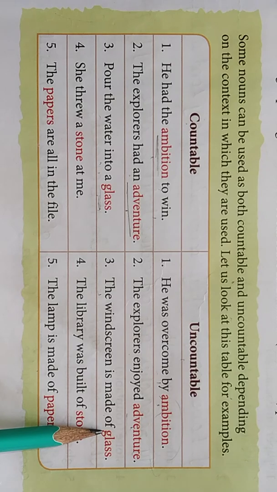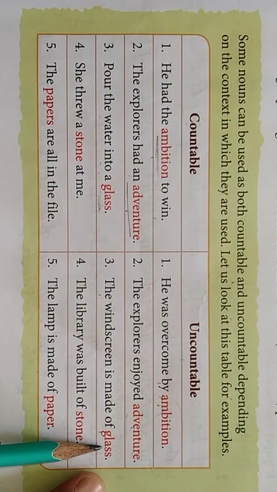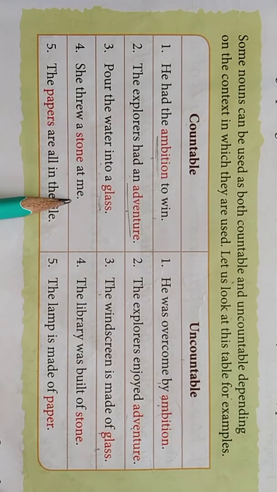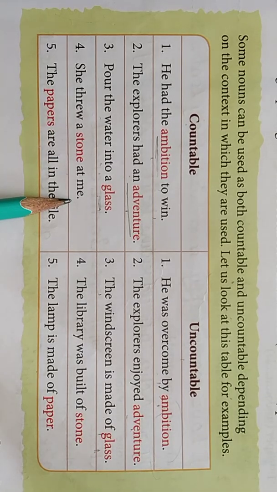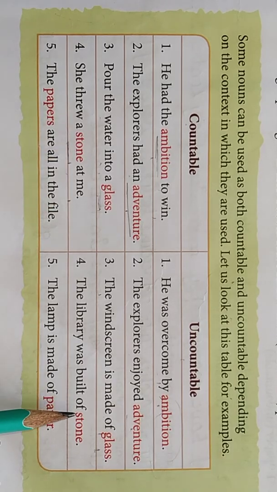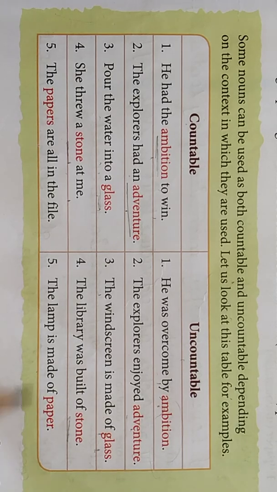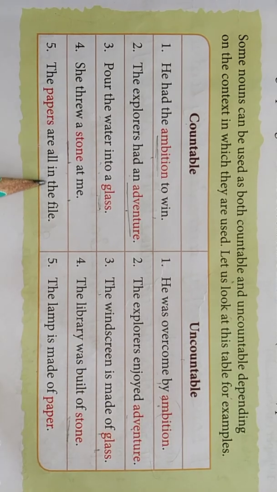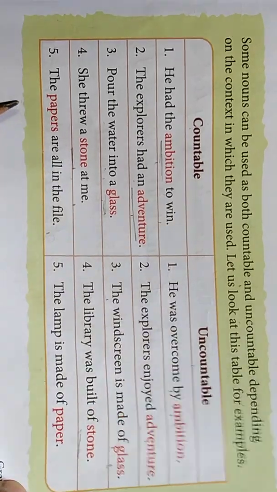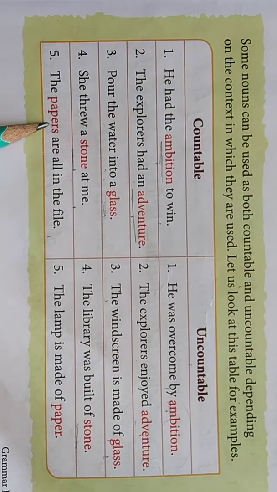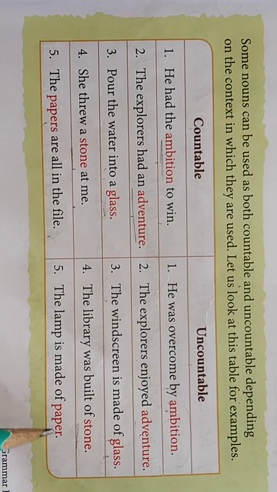Like a mirror, the material glass used inside a mirror, here we are talking about that. She threw a stone at me. If someone has thrown a particular stone to hit you, it is countable here. But if we are talking about a building which is made up of stone, then those stones are uncountable. The papers are all in the file. If we are talking about this kind of particular paper, then it will be countable. But if you use the word paper as a material, then it will be uncountable.